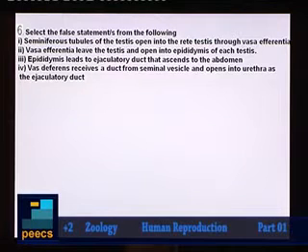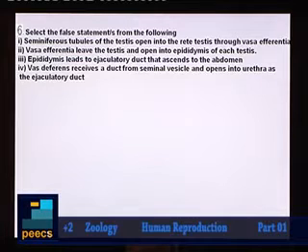Now we move on to the sixth question. Select the false statements from the following. A set of statements are given. You have to find out false statements. First statement. Seminiferous tubules of the testes will open into rete testis through vas efferentia.